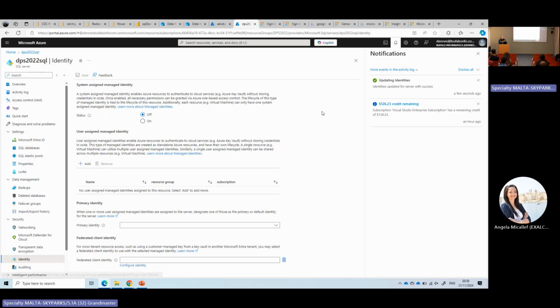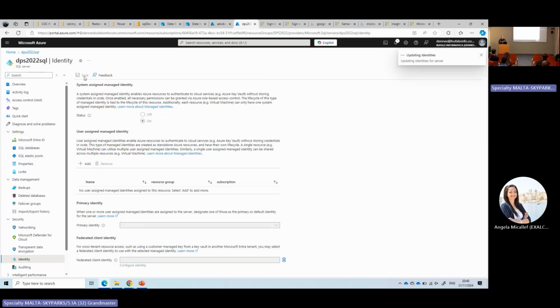Okay. Turn off the configuration, and now I'll turn it on again, hoping that it establishes the configuration correctly.